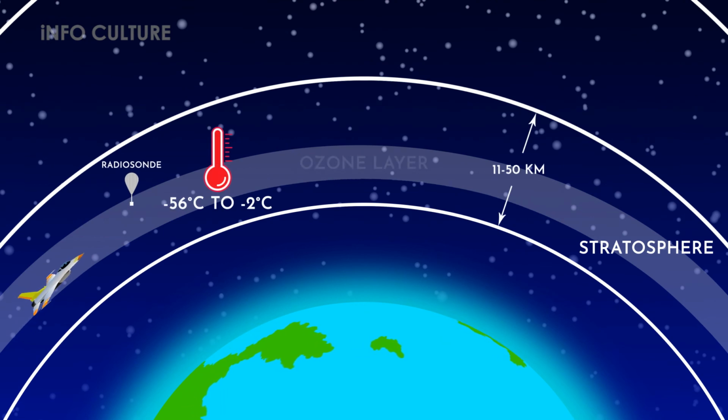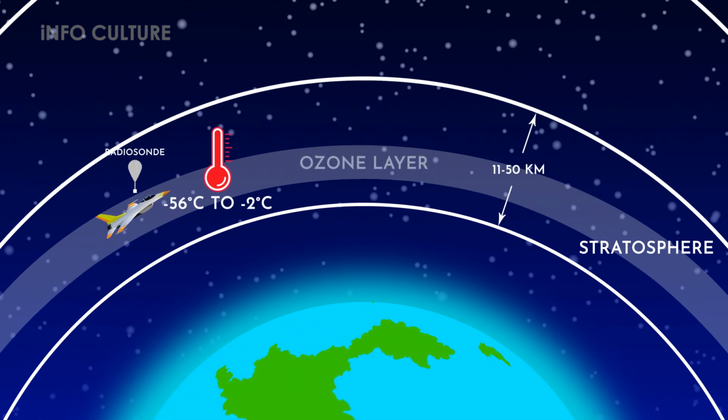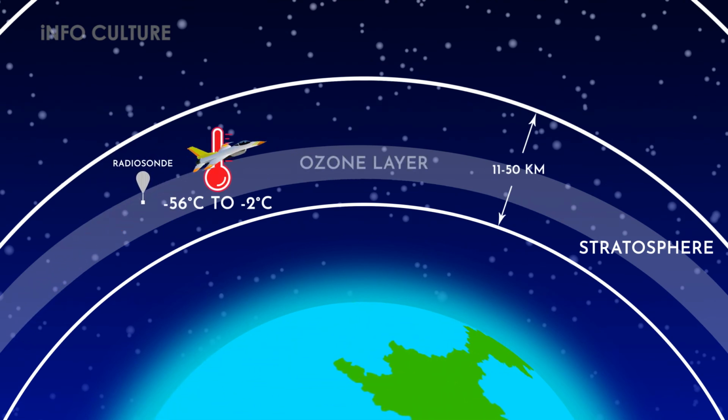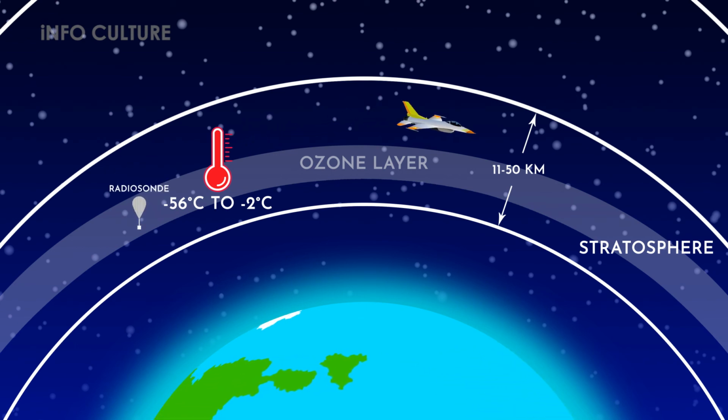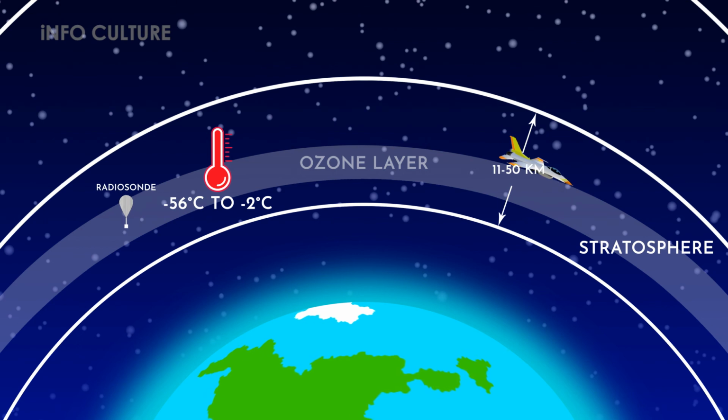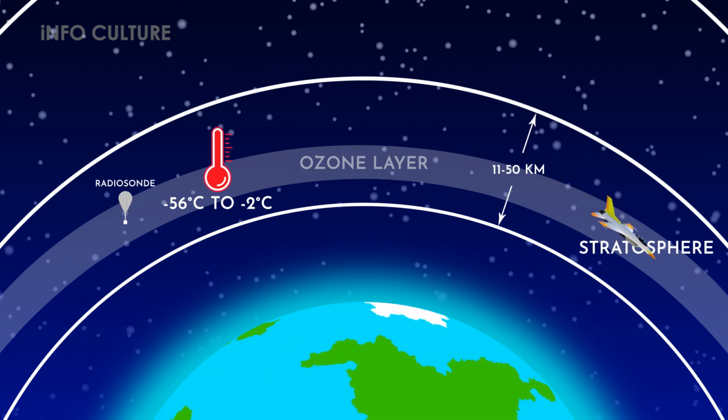Stratosphere. Altitude range 11 to 50 kilometers. Temperature range minus 56 degrees Celsius to minus 2 degrees Celsius. The ozone layer is present here. This is the highest layer accessed by jet-powered aircraft.